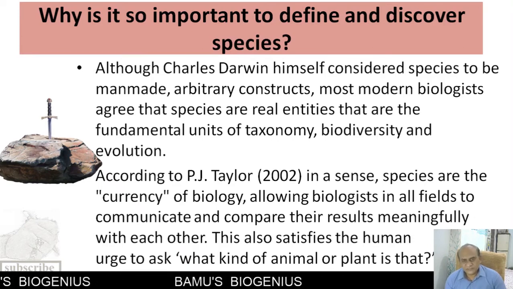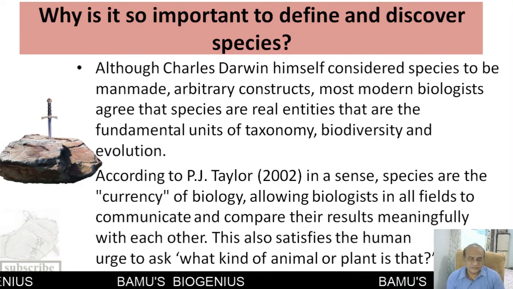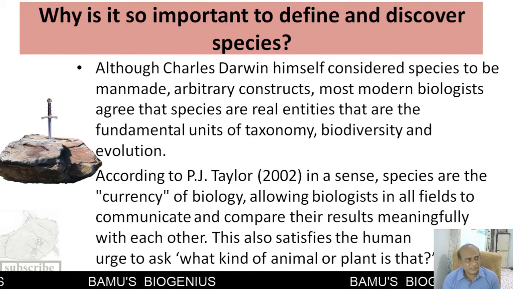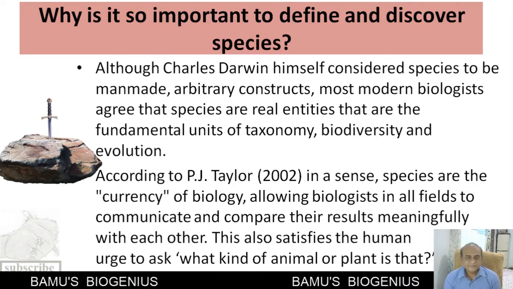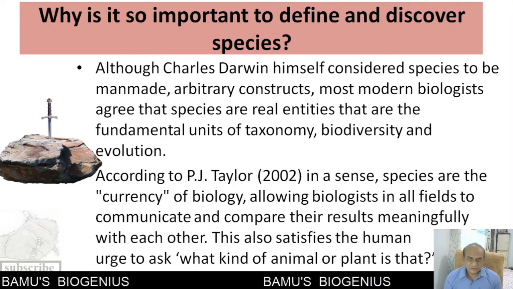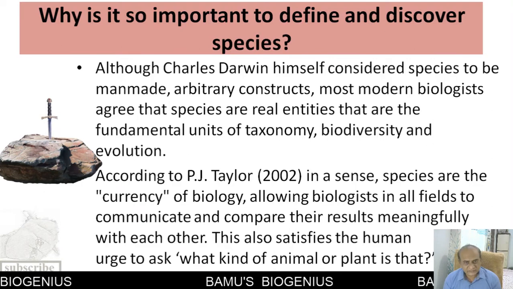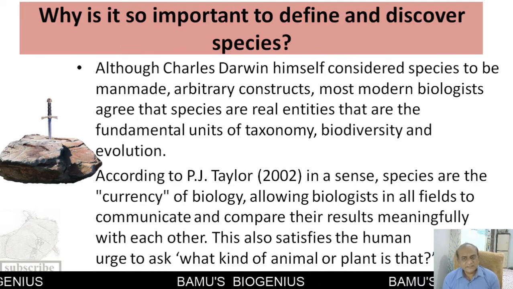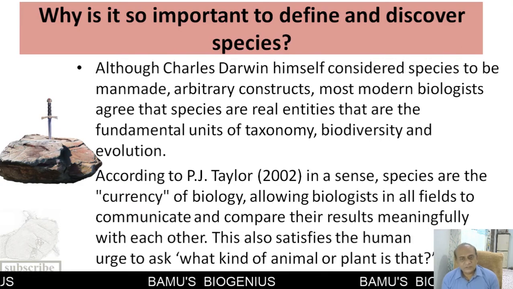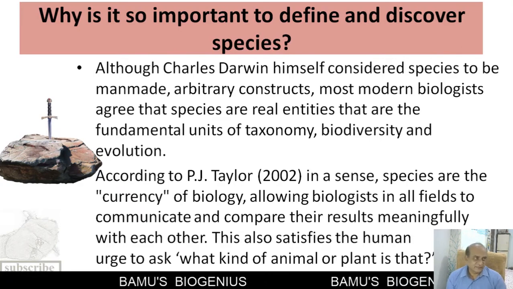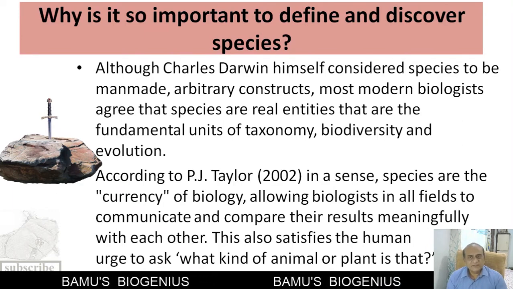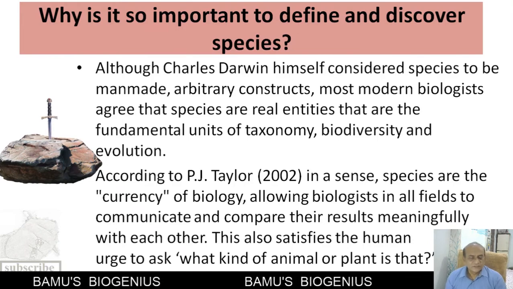According to P.J. Taylor, species are the currency of biology, and they allow biologists of all fields to communicate with each other meaningfully. That's why species should be discovered and defined. He also says this satisfies the human urge to ask what kind of animal or plant that is. This is the importance of a species, and that's why we have to discover each particular kind of species.